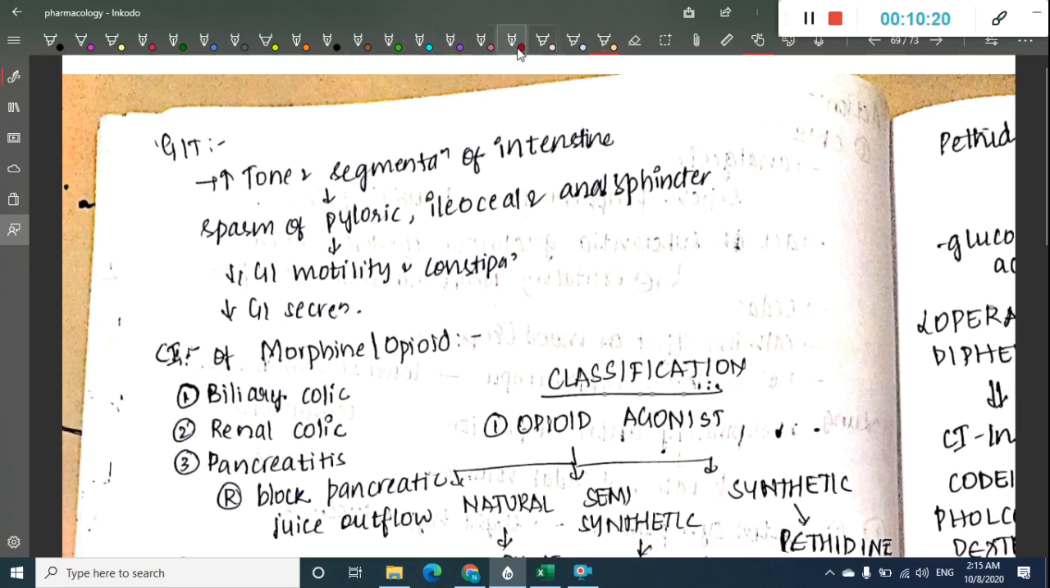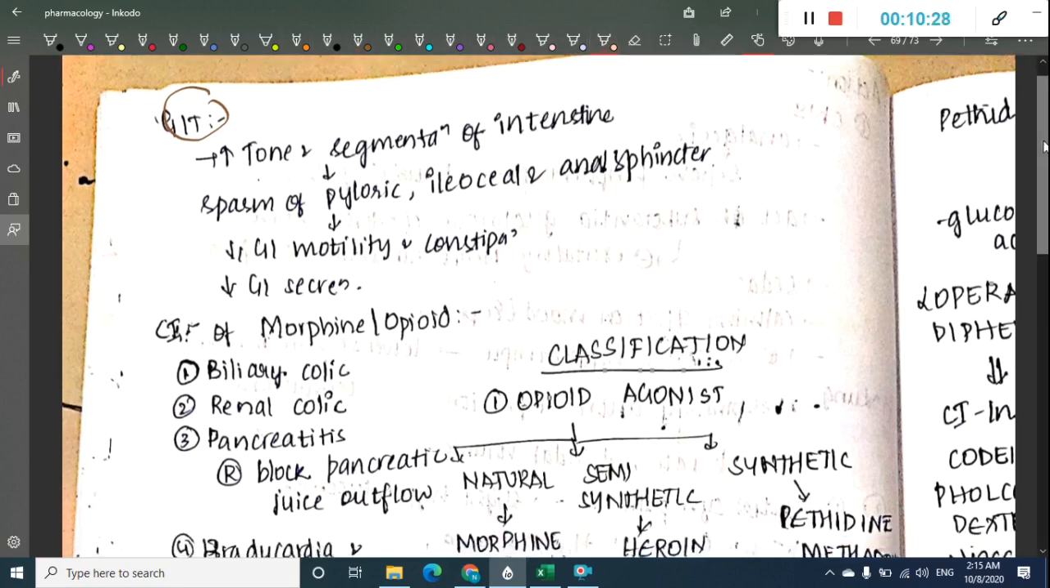And if you see on the GIT, it increases the tone of the intestine, thus causing spasm of the pyloric, ileocecal and anal sphincters, thus decreasing gastric motility and resulting in constipation. It also decreases the GI secretions.